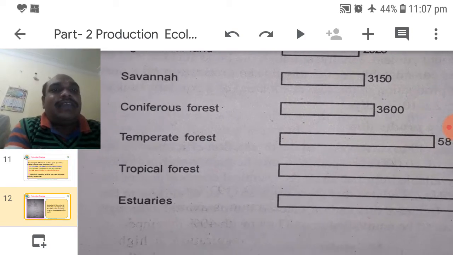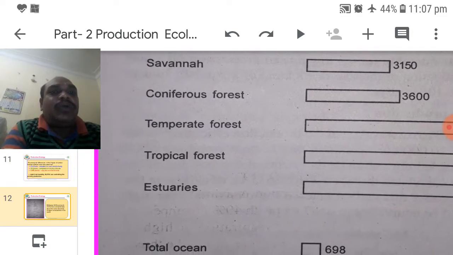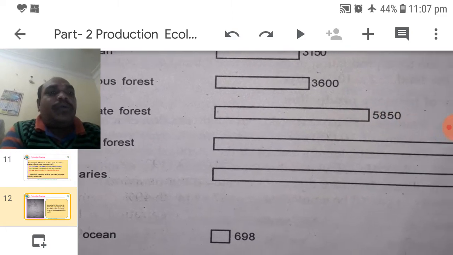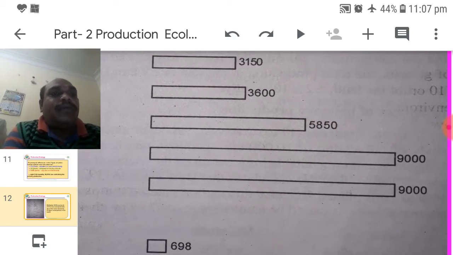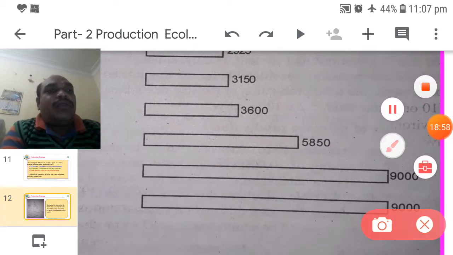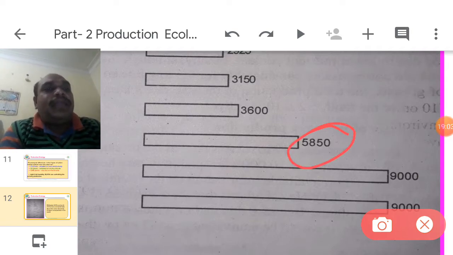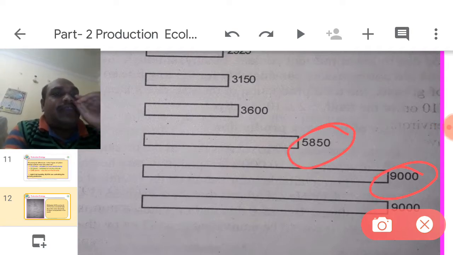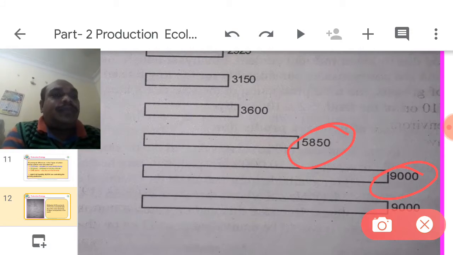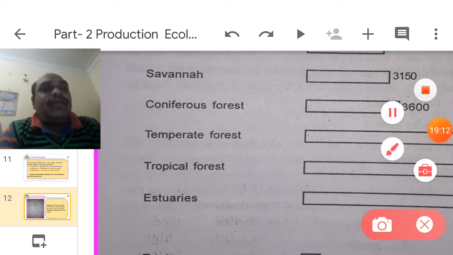Savannas are suitable for grasses. Coniferous 3600 kilocalories. Temperate forest 5850 kilocalories per annum. Tropical forest 9000. Comparing temperate and tropical forest, 9000 in tropical and 5850 in temperate. So it is almost double. You observe here the double between temperate and tropical.